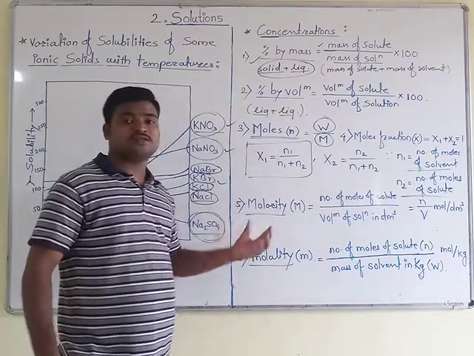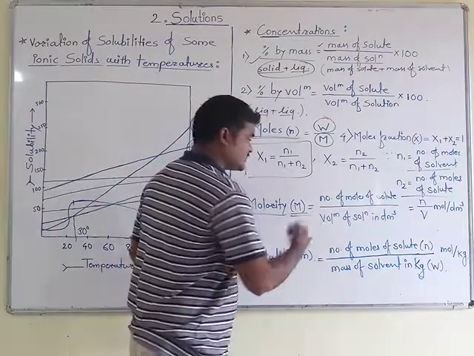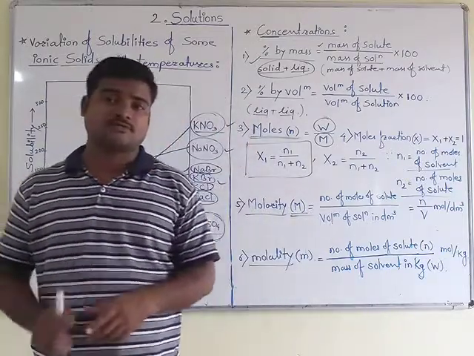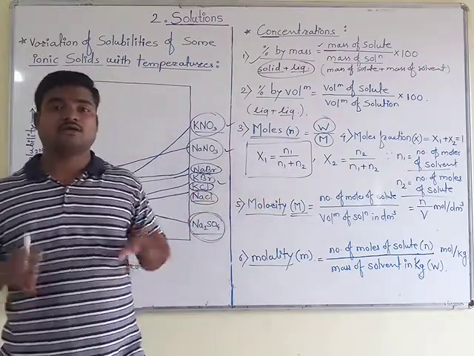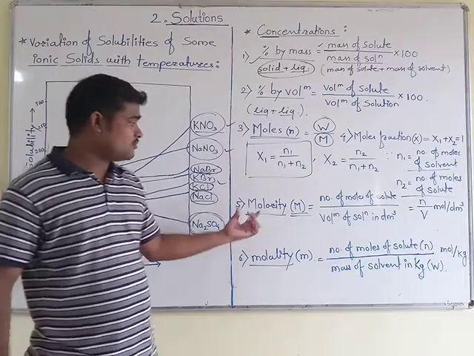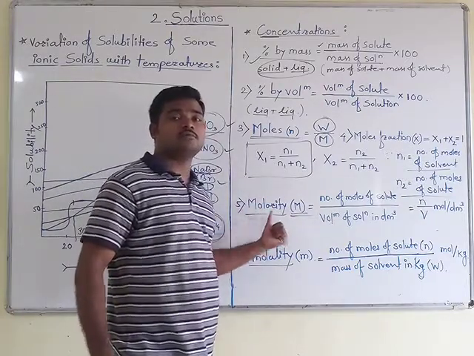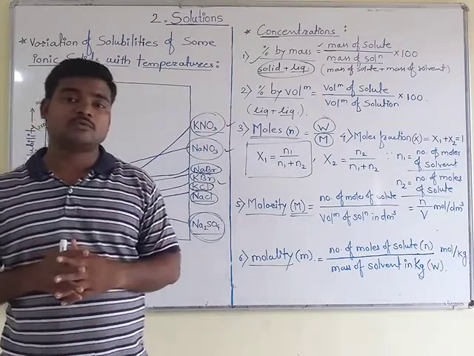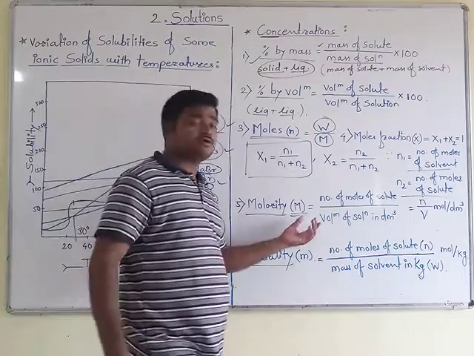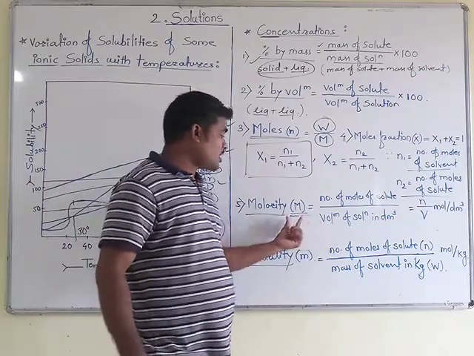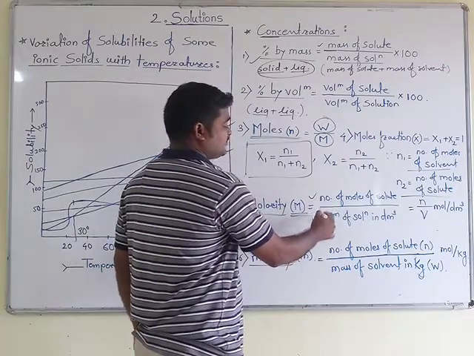We will move to the next point, that is molarity, that is capital M. Capital M is its notation, which means this factor also comes under the category of concentration. This is the common term, capital M, molarity, which we are going to use for the calculation of concentration of any solution. Now we are going to see how its definition is constructed.